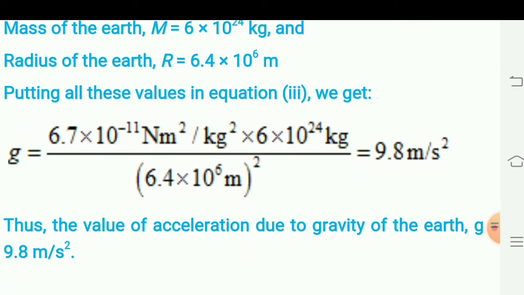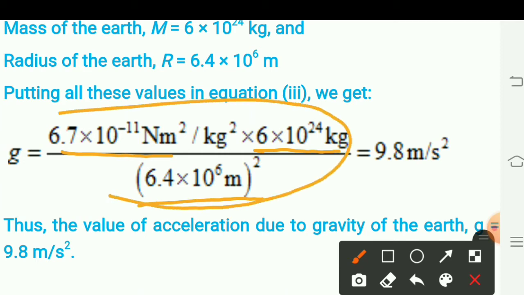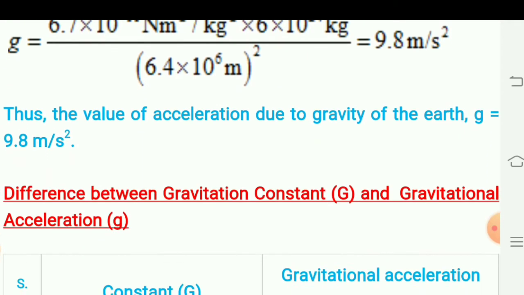By putting these values in the equation, we get G value into M value divided by r square. When we calculate these terms, we get the final value as 9.8 meter per second square. So the value of g is generally taken as 9.8 meter per second square.